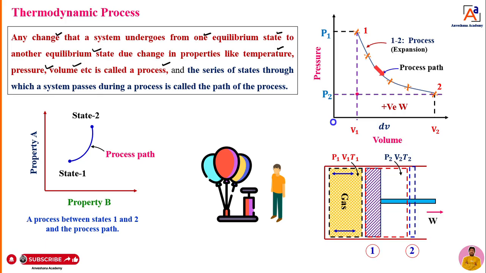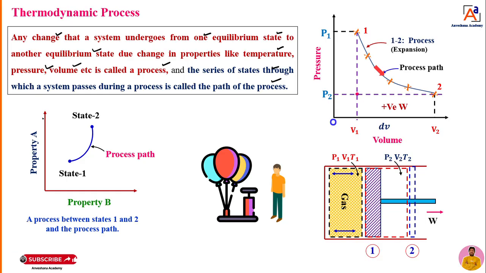Then the series of states through which a system passes during a process is called the path of the process. That is nothing but the thermodynamic path. What is a thermodynamic process here? When a system undergoes from one equilibrium state to another equilibrium state due to change in properties like pressure, temperature and volume, it is known as a thermodynamic process. How is it, dear students? You can see here now.